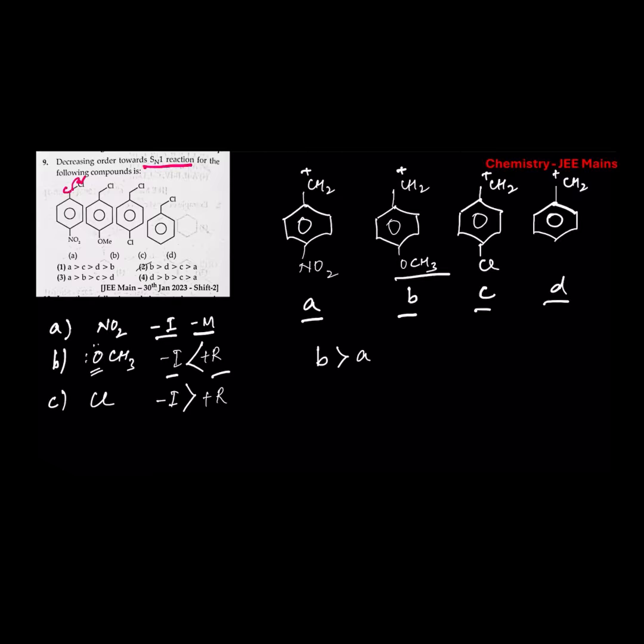So in comparison to B and C, carbocation B is more stable than C and C is more stable than A. Now why C is more stable than A? Because in A both the effects are minus I and minus M, but in C minus I effect operates along with plus R effect.